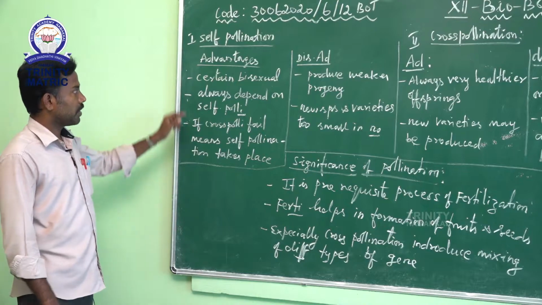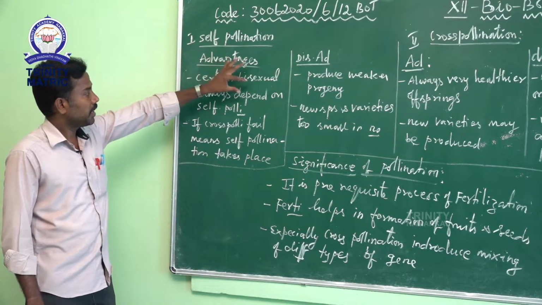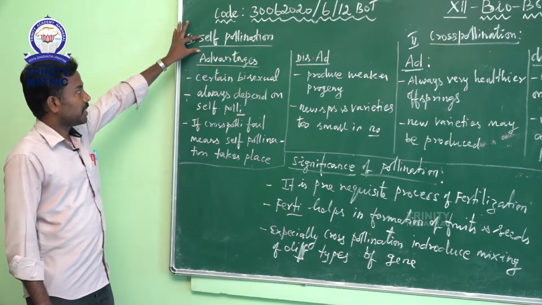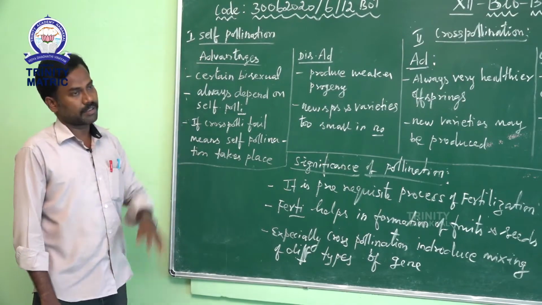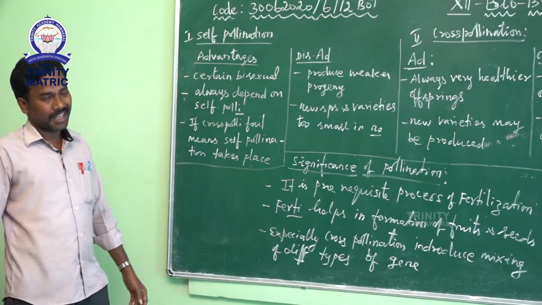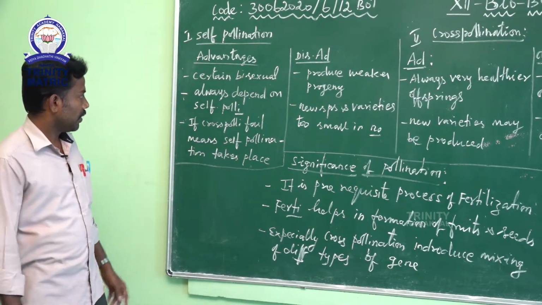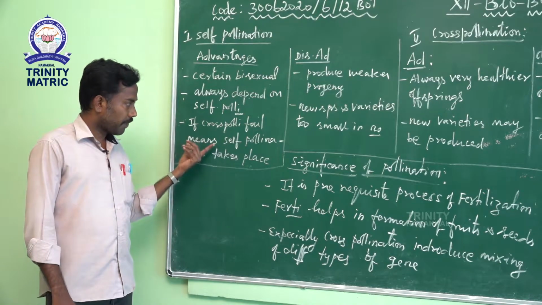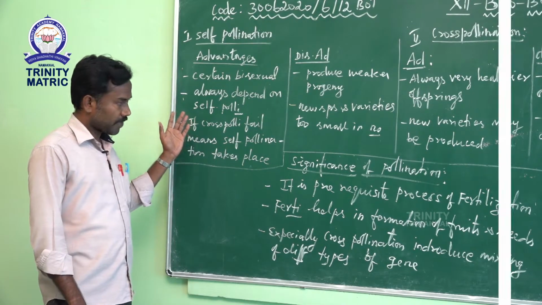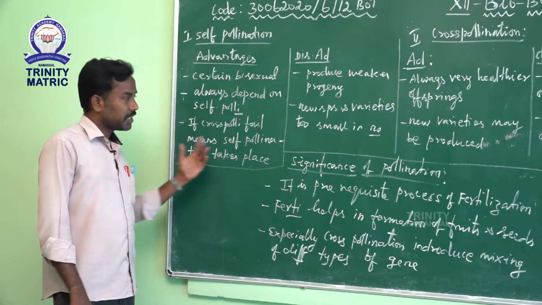See, first one, advantages of self pollination. Certain bisexual flowers always depend on some self pollinating agent. Self pollination takes place only for certain bisexual flowers. Self pollinating agent means some vectors or factors. Then if cross pollination fails, self pollination takes place.